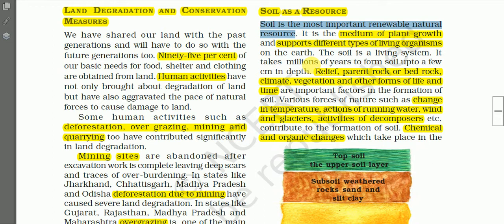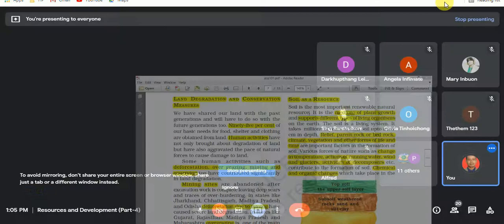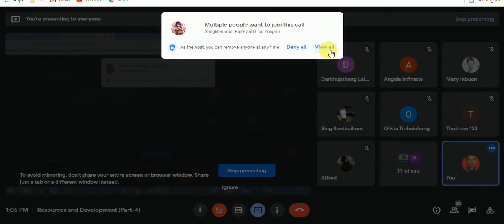It can be renewed every year. It is the medium of plant growth and supports different systems of living organisms on earth, and hence soil becomes a resource to us.